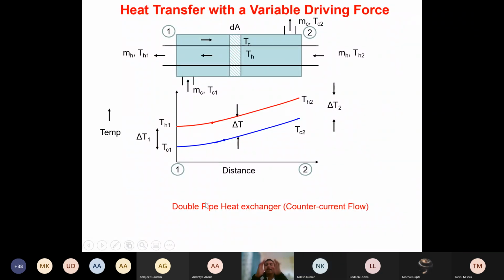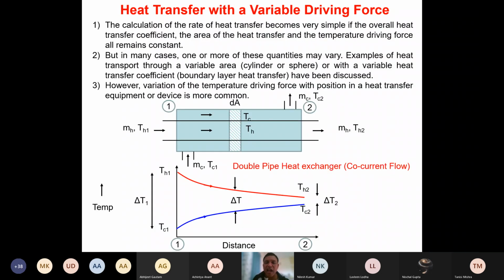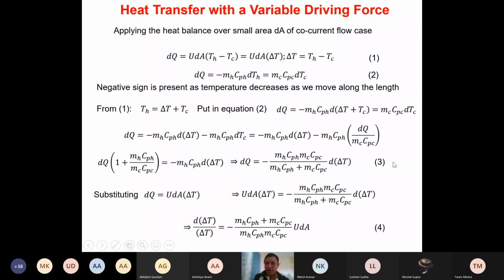OK. All right. So now, after looking at these two flow patterns, contacting patterns, let's look at the concept of log mean temperature difference. In order to derive the log mean temperature difference, we are starting with the co-current flow. Of course, the same equation you will get even if you start deriving with counter current flow, but we are deriving only with co-current flow. So let's look at the co-current flow again.